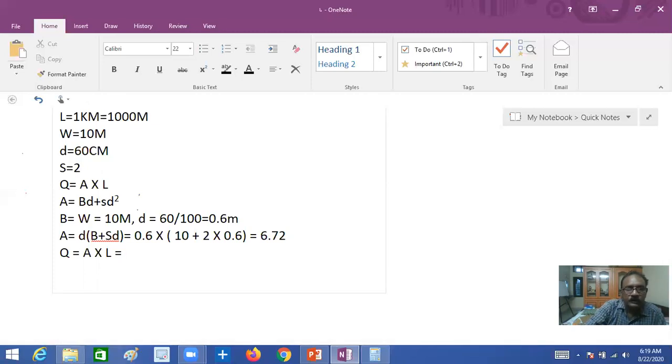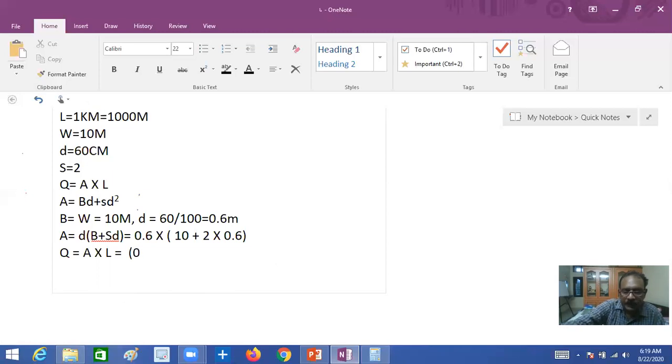From the above equation, you can write it like this.